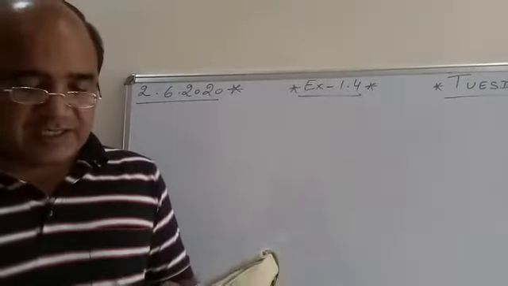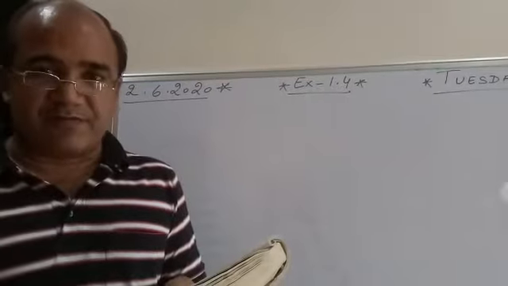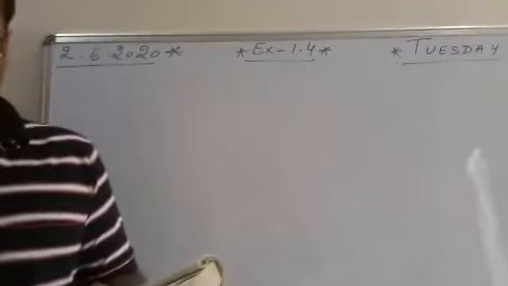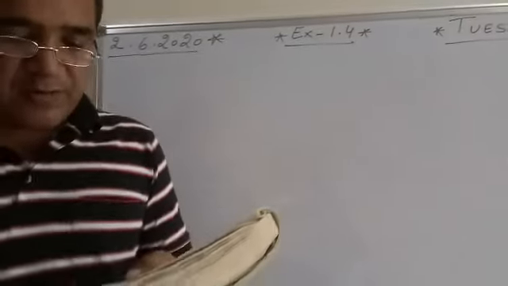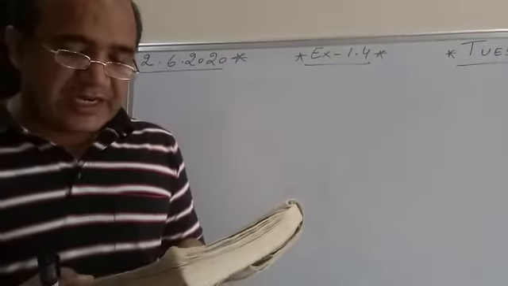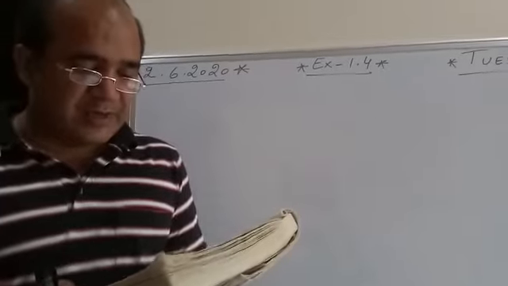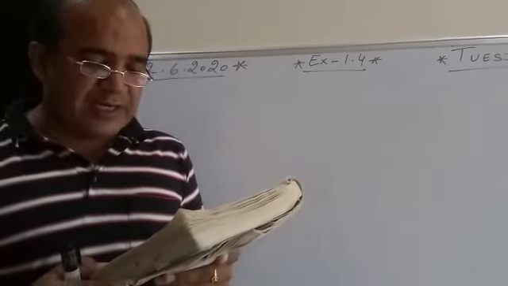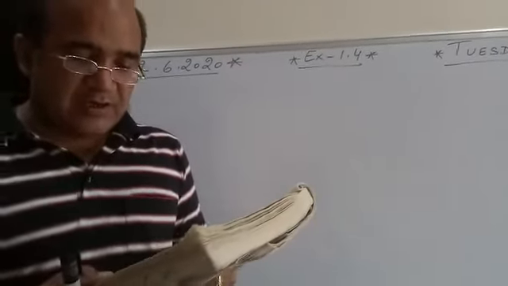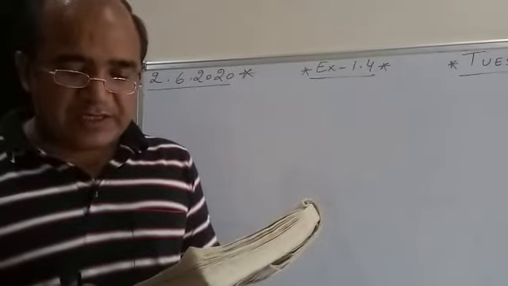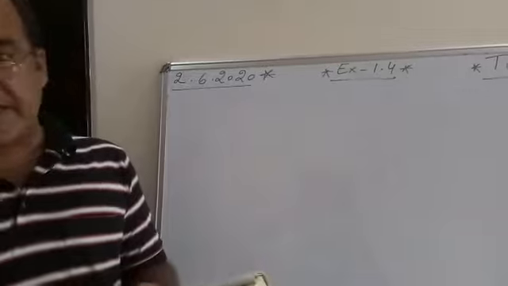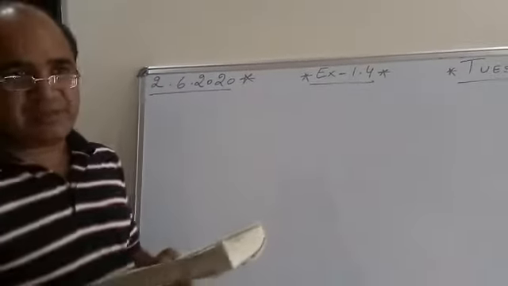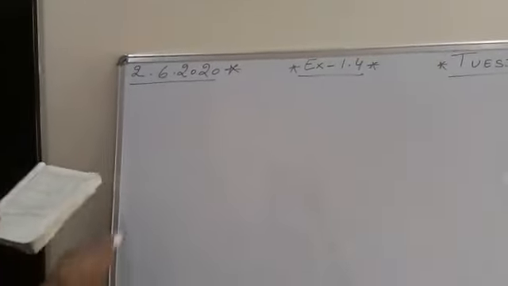Now see the last exercise of chapter number 1, exercise 1.4. Question number 1: without actually performing the long division, state whether the following rational numbers will have a terminating decimal expansion or a non-terminating decimal expansion. So in this, 10 parts are there. 3 parts I am explaining in front of you.